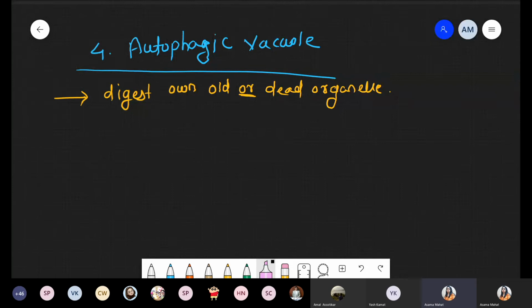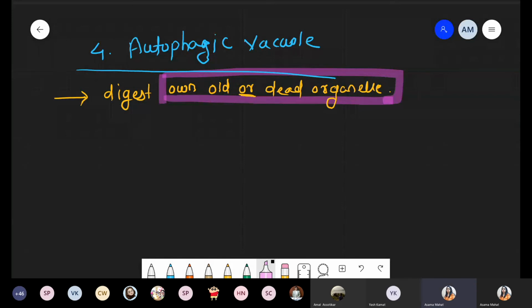Auto means what? Self, own. Phagic means engulfment, digestion, degradation. So digest the own old or dead organelle. Such a process is called the autophagic condition. Now what happens in this condition when we talk about autophagic?